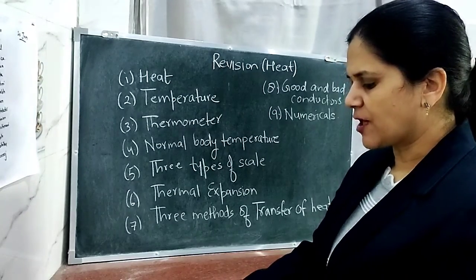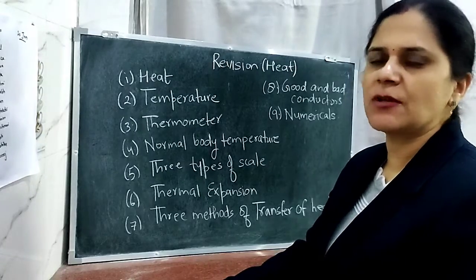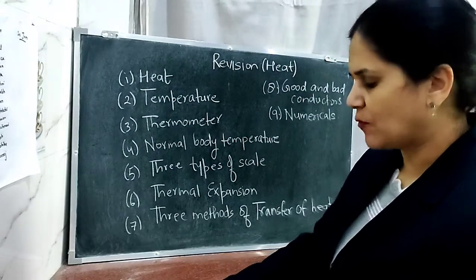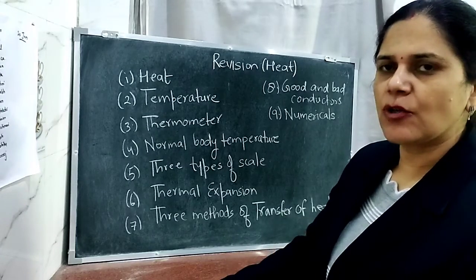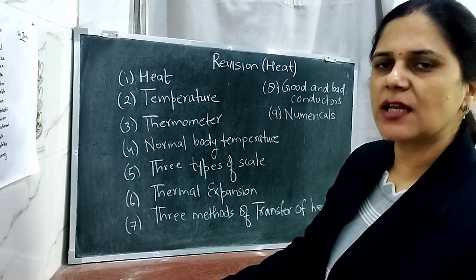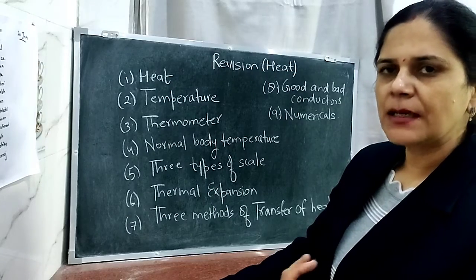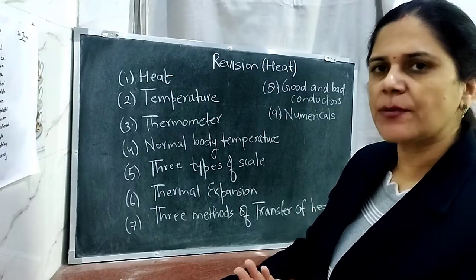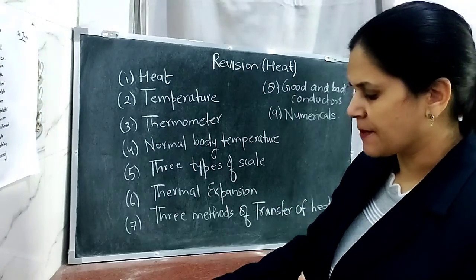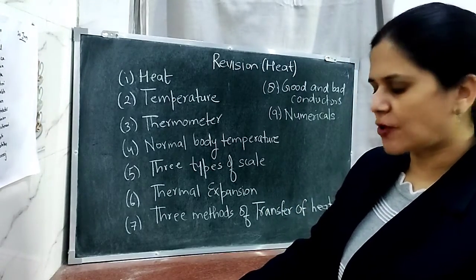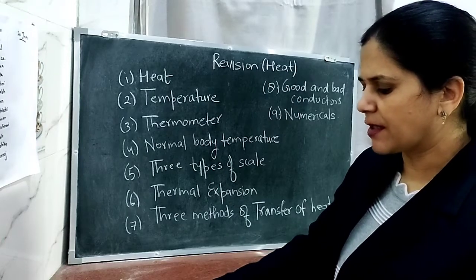And what is convection? Convection is the process of transfer of heat by the actual movement of the particles. Suppose we are boiling water, then what happens, the particles which are getting heat energy will become lighter and they will be rising up, and the cooler particles which are at the surface will be coming down to take their place. So convection is the process of transfer of heat by the actual movement of the particles.